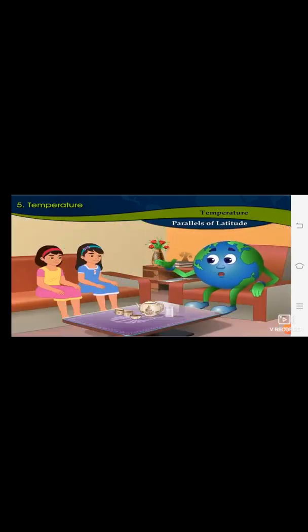Tell me, to understand the climate of a region, its latitudinal extent is more useful than longitudinal extent. Is this statement true or false, and why? This statement is true. The axis of the Earth is tilted at 23 degrees 30 minutes. Due to this, the sun rays fall unevenly on the latitudes.